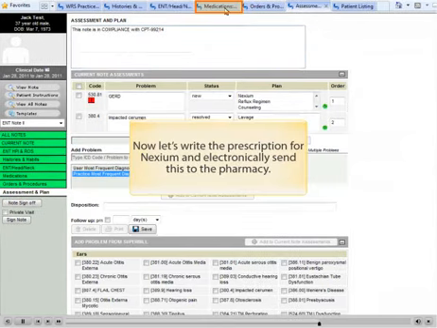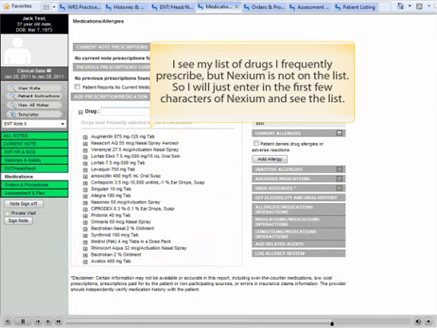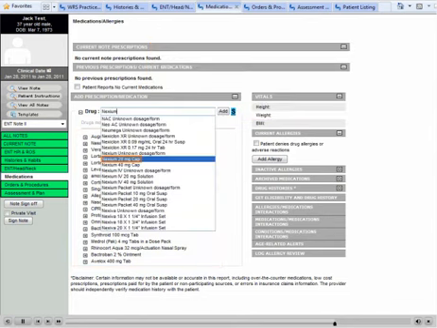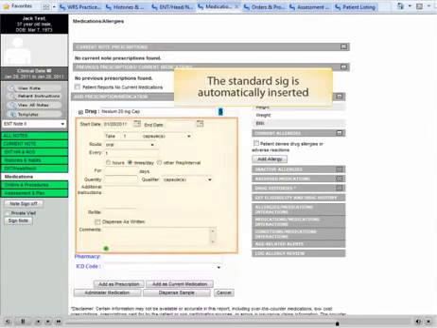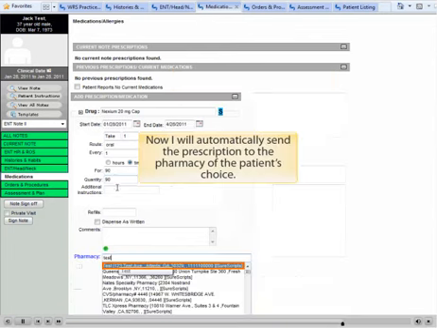Now let's write the prescription for Nexium and electronically send this to the pharmacy. I see my list of drugs I frequently prescribe, but Nexium is not on the list. So I will just enter in the first few characters of Nexium and see the list. The standard SIG is automatically inserted. Now I will automatically send the prescription to the pharmacy of the patient's choice.